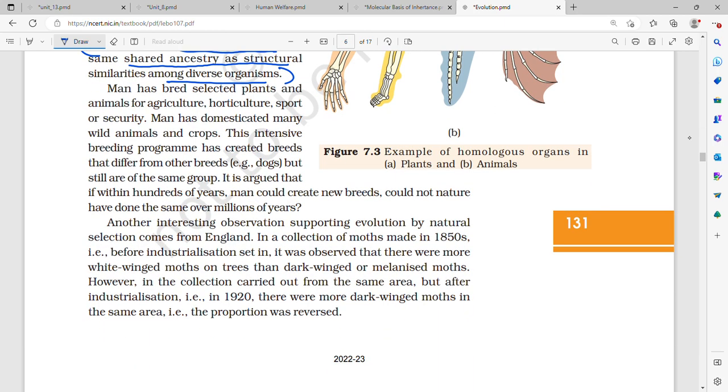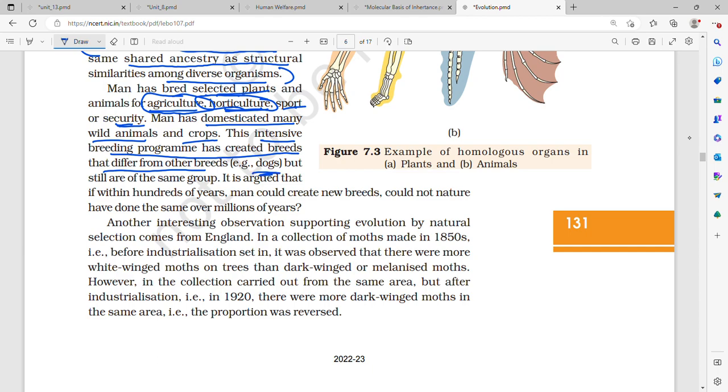Man has bred selected plants and animals for agriculture, that is plant hybridization; horticulture, that is management of fruits and vegetables; sport; and security, that is for amusement as well as for protection. Man has domesticated many wild animals and crops, and this intensive breeding program has created breeds which differ from other breeds.